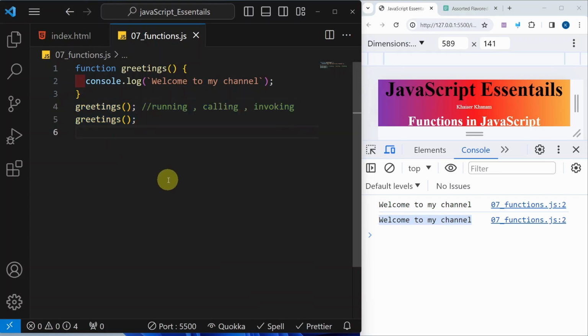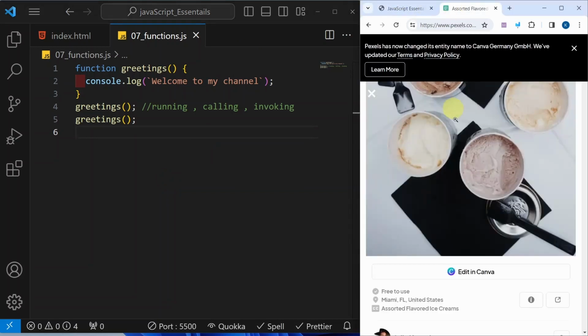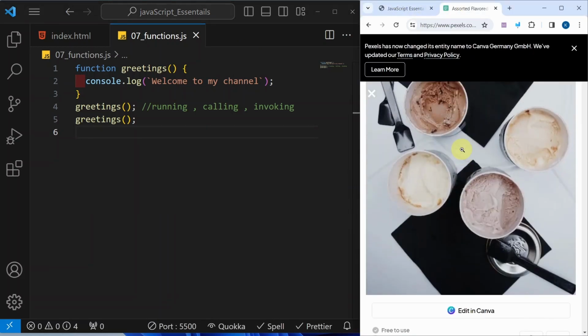Let us understand what all functions can do. Suppose imagine you have one ice cream machine. It is asking for flavors, flavor 1 and flavor 2. First time you come and give the input as chocolate and vanilla.